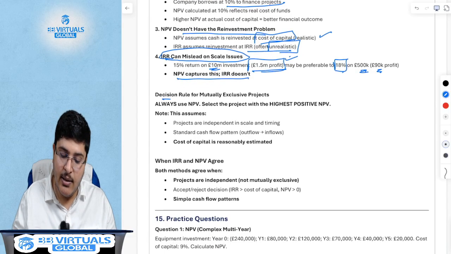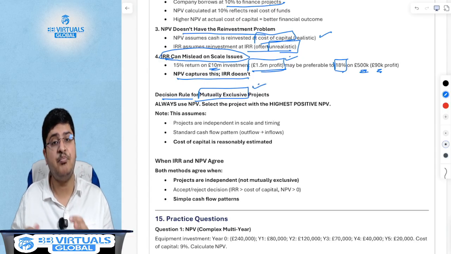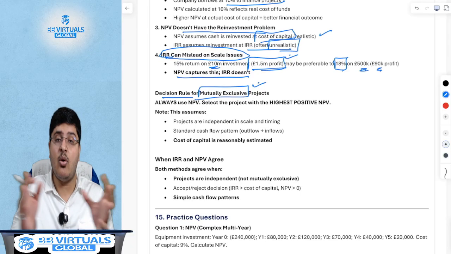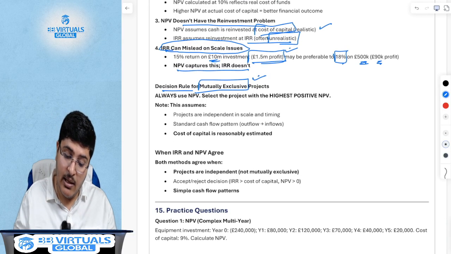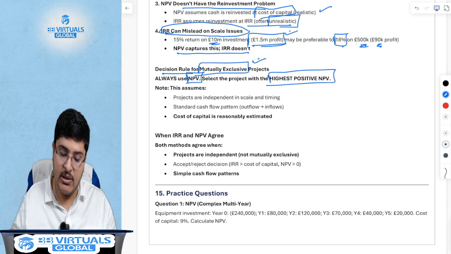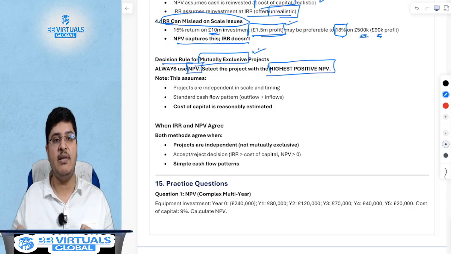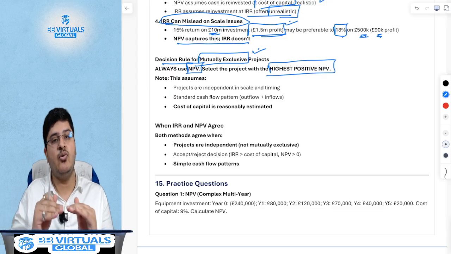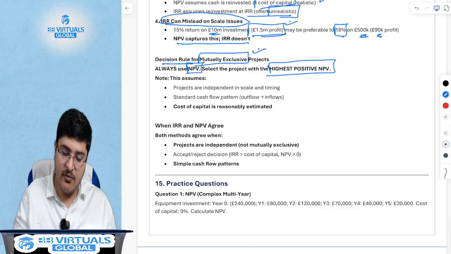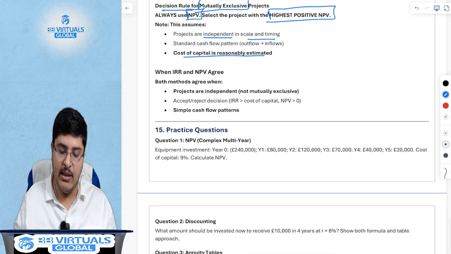In short, the decision rule for mutually exclusive projects, where it is either-or, that is, one of the two investments that you make, is that you have to always use NPV and always use the one with the highest possible NPV. Even if, by the way, two projects have positive NPV. What was the decision making in NPV that we studied? That if a project has a positive NPV, greater than 0, you go and choose that project. But if you have two projects to choose from, you choose the one with the highest NPV. But this of course assumes that you can do only one or the other, and the cost of capital is reasonably estimated.